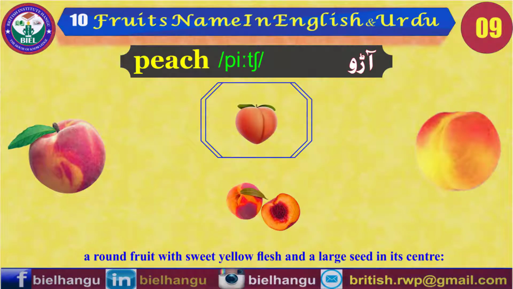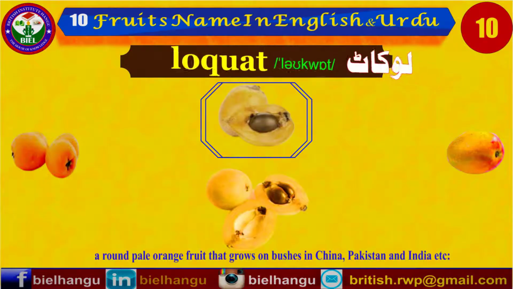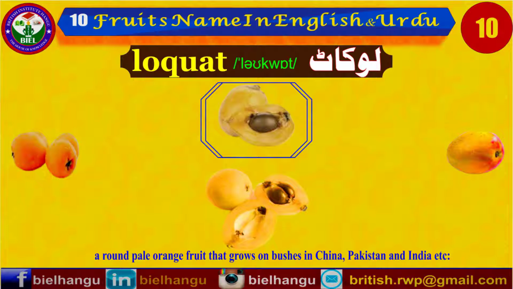Peach. A round fruit with sweet yellow flesh and a large seed in its center. Loquat. A round pale orange fruit that grows on bushes in China, Pakistan and India, etc.